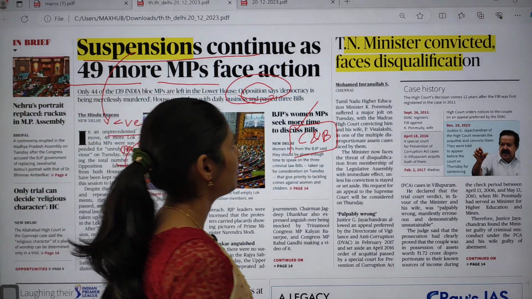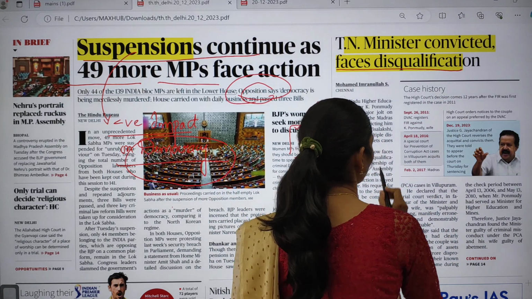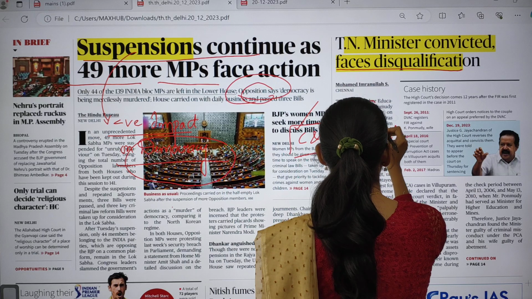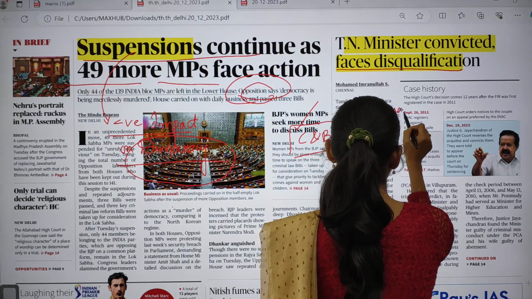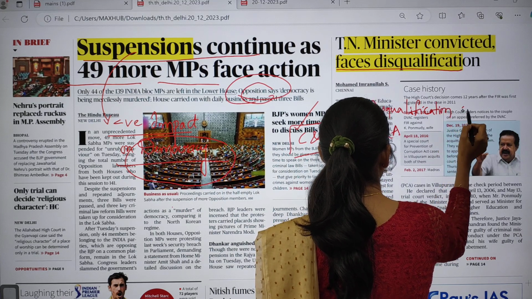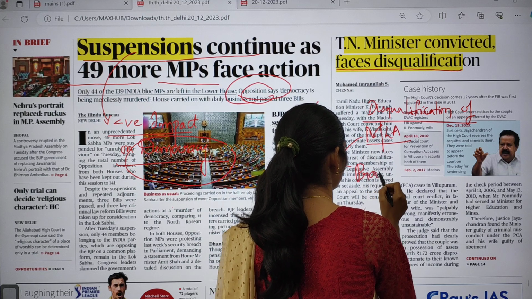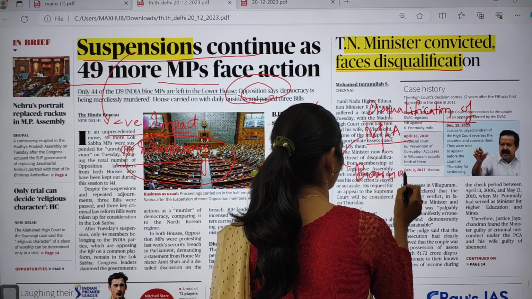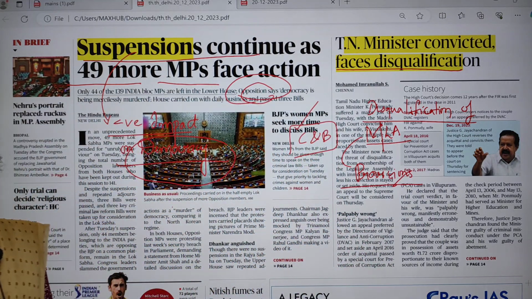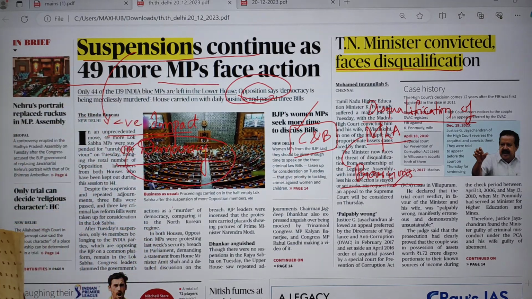And the next topic is "Tamil Nadu minister convicted, faces disqualification." Here you have to see about disqualification of MLAs and what the provisions are, and in our Constitution where it is mentioned.